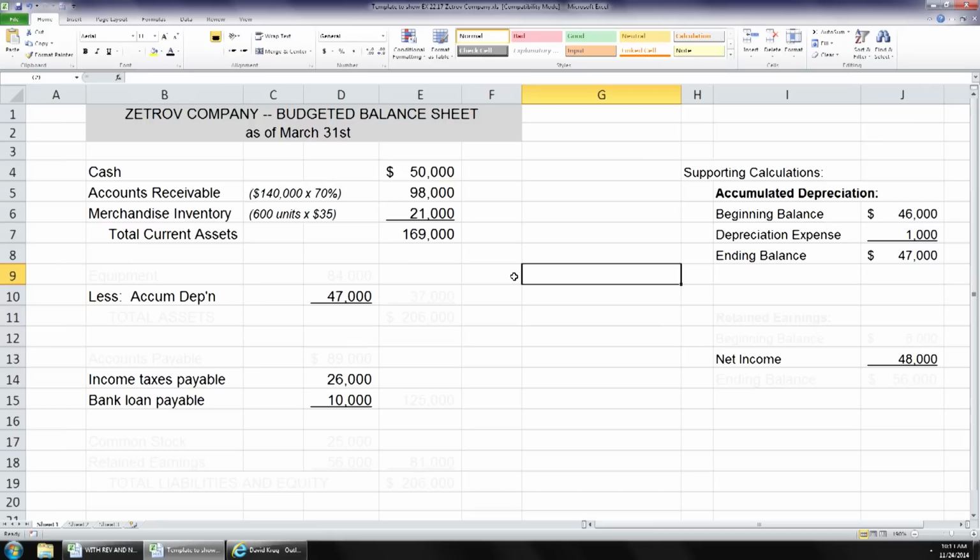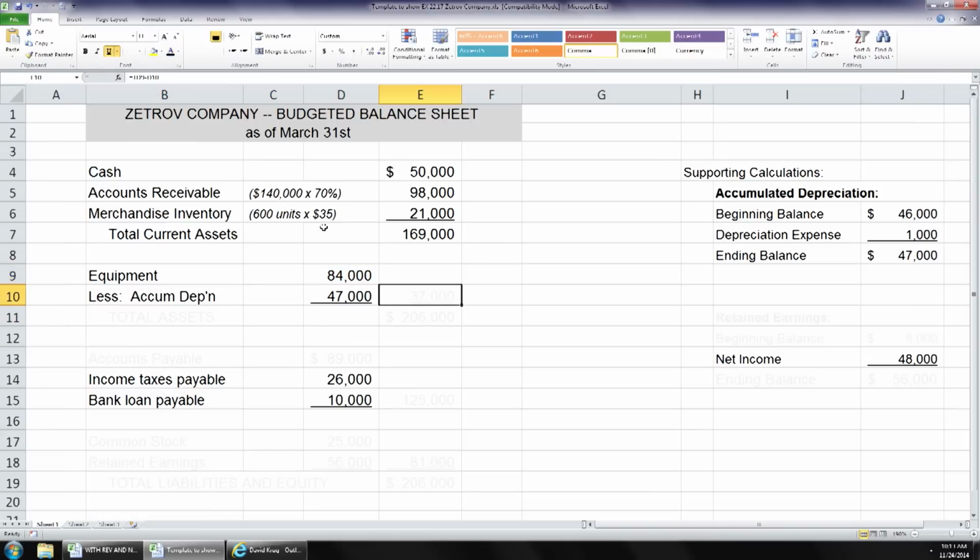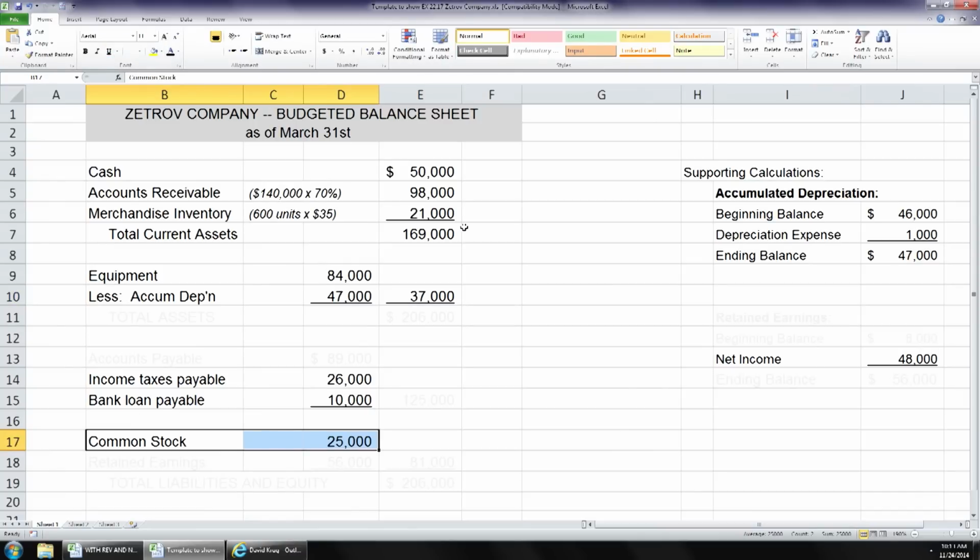Okay, let's read item E still. The balance sheet for February shows equipment of $84,000, so we can list that there too, right? So now we know the net book value of the equipment. Accumulated depreciation of $46,000, we just read that. Common stock of $25,000, right? And ending retained earnings of $8,000, okay? Ending retained earnings of $8,000.